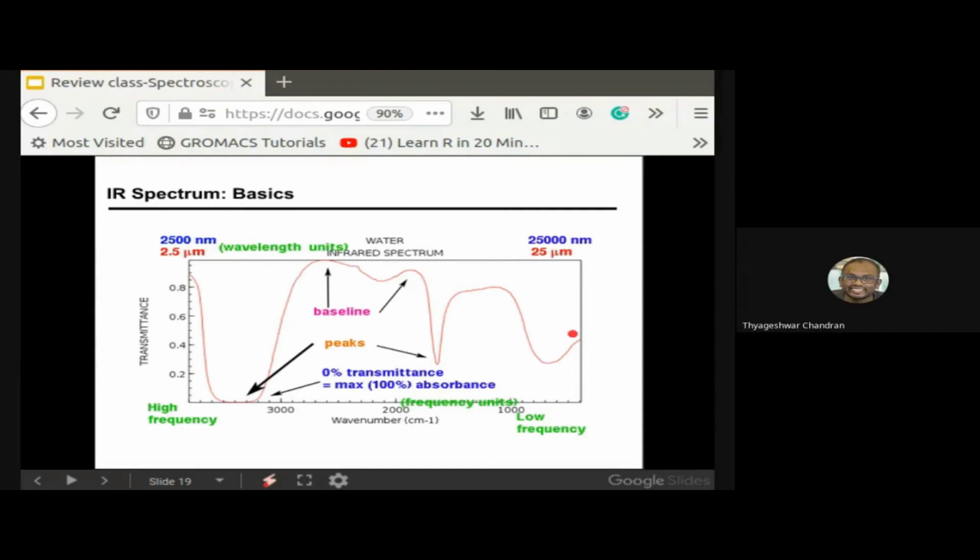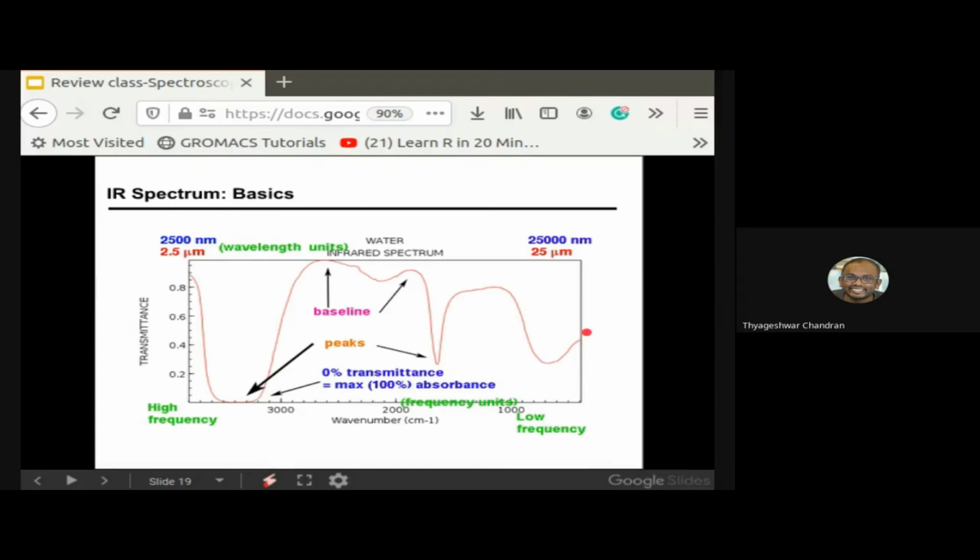Okay, the objective, of course, I'll be coming to in the next couple of slides, because that's what the whole IR spectra is about, what you get from the whole spectrum. The baseline at the top of the page is not very flat. That's actually quite normal, because typically we have to do some kind of baseline correction, but for a water molecule it's not very easy to do. That's why the peak is going up and down.